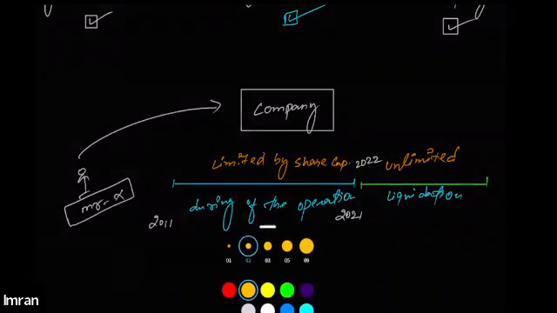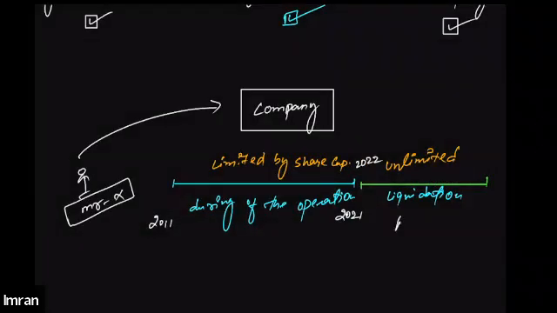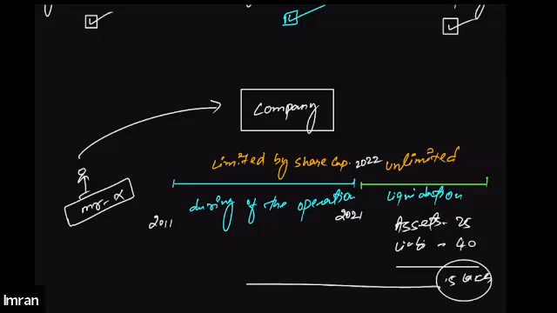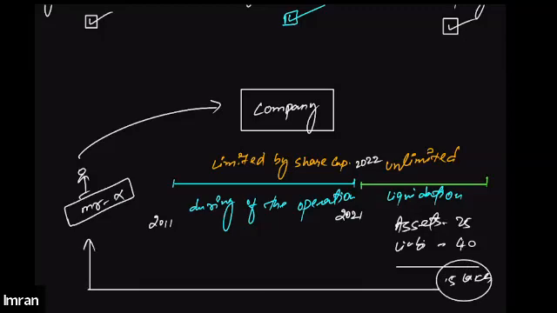That means if at the time of the closure of the business, a company holds assets of rupees 25 lakh and the liability stands at 40 lakh, then 15 lakh of outstanding liability needs to be contributed by the members. Members means Mr. X and the other members who are part of the company. They will be contributing towards such loss.